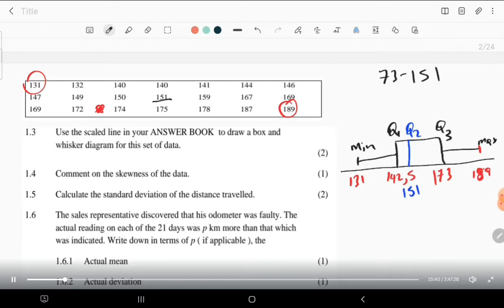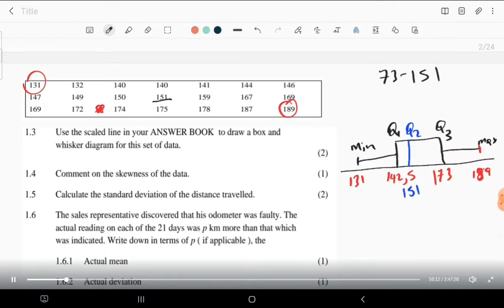Skewness, to know that it is skewed to the right, it's when this piece is bigger than this one. So that means now it is skewed to the right, because the median is close to Q1, which means it has left the big space on the right.